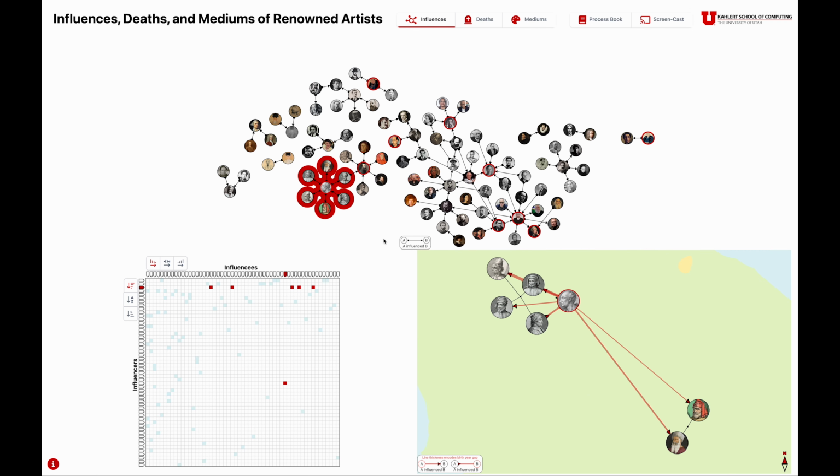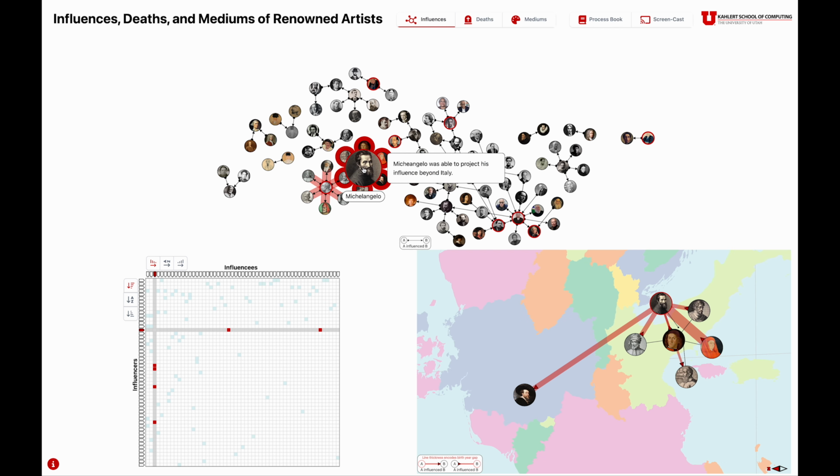As we hover over the influencees on the map, we can see how all of them are from the 14th and 15th centuries. Now if we click on Michelangelo, who is 1 degree of influence away from Lorenzo, we can see his influences were close to him. But he was such a big artist that he inspired people all the way in Germany with Peter Paul Rubens